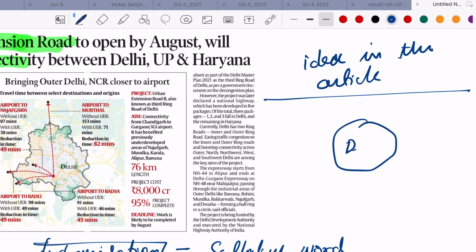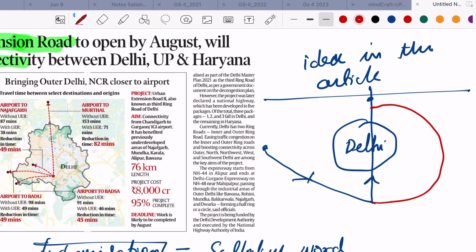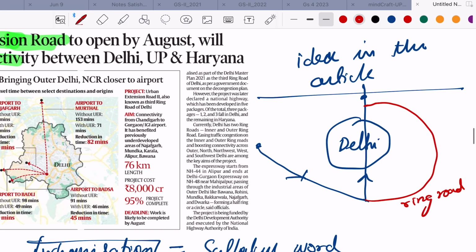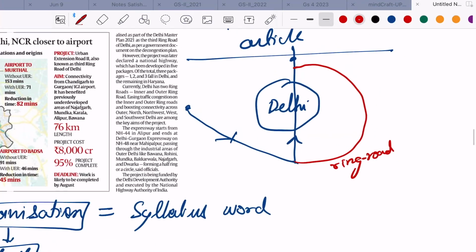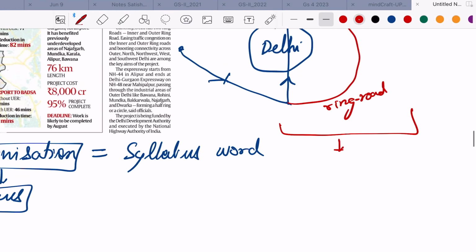Now, this talks about the urban extension road. I would like to note it down something like this. This is Delhi, and vehicles come from different places. Suppose this is the destination, they move through Delhi, so they increase the traffic of Delhi. Now what the authorities are doing is making a ring road around Delhi. Without moving through Delhi, the vehicles can bypass the traffic. This is how it can decrease pollution, because vehicles will be stuck less in traffic. Also, it will decongest the city.